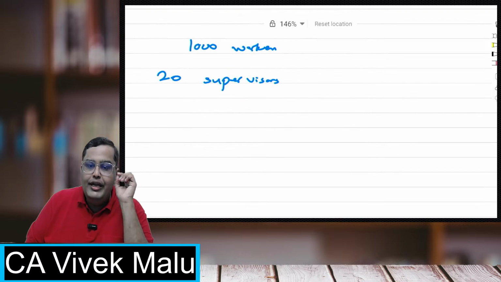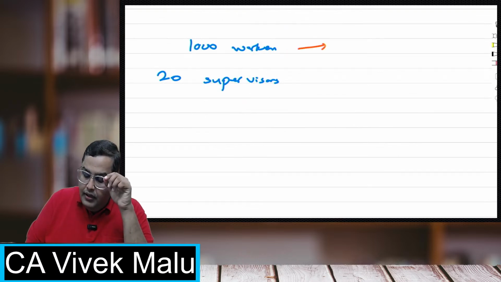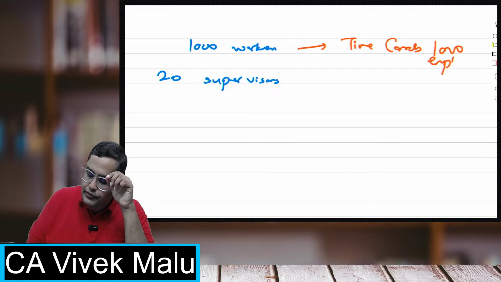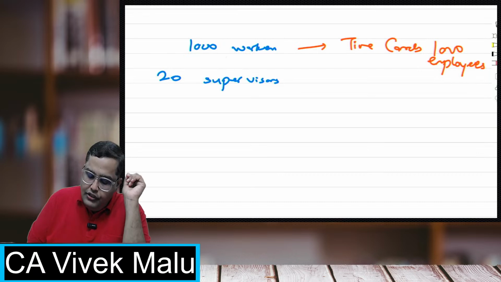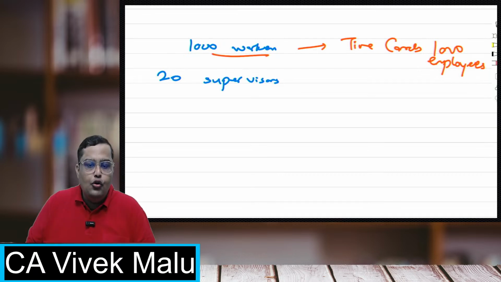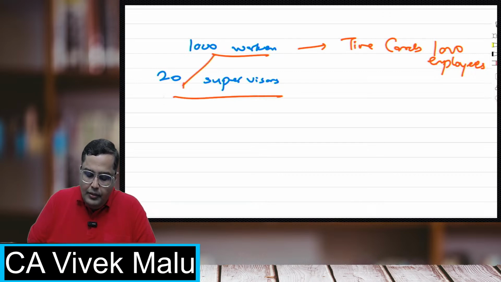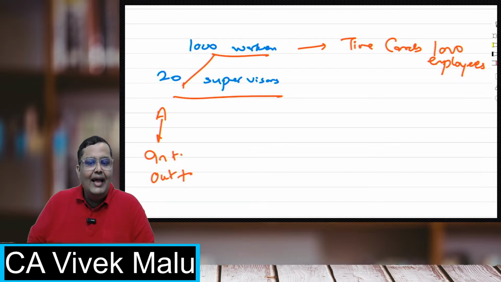So if I am following a time card system, I will give the time cards to all 1000 employees. These 1000 employees, wherever they go to any supervisor, they will go there. Suppose there is supervisor A, they will come to A, they will write the in time, out time, and then they will take the signature of A.